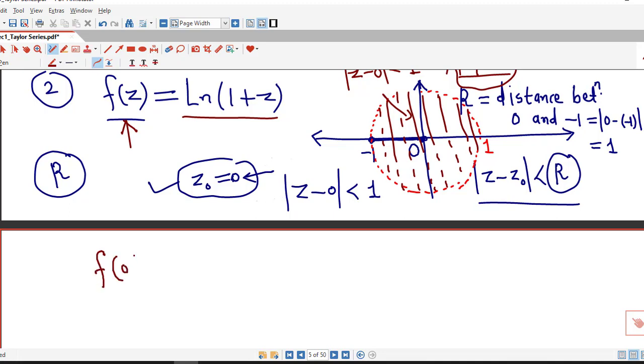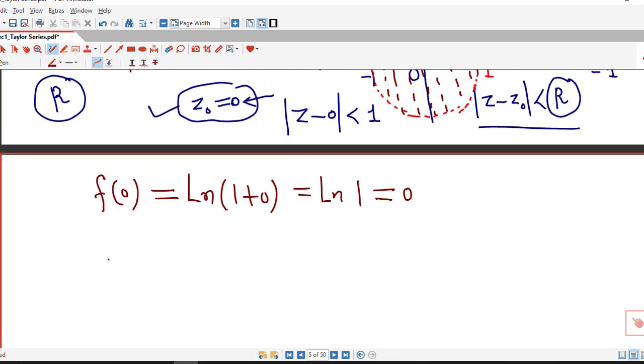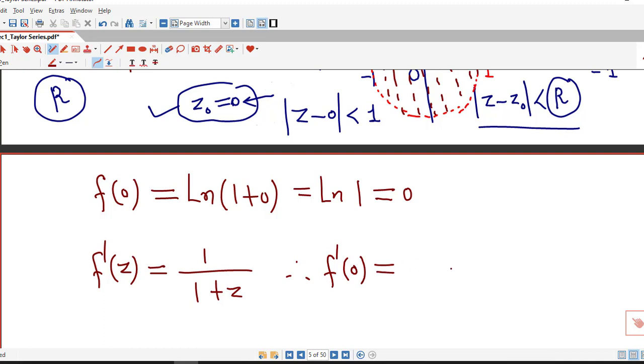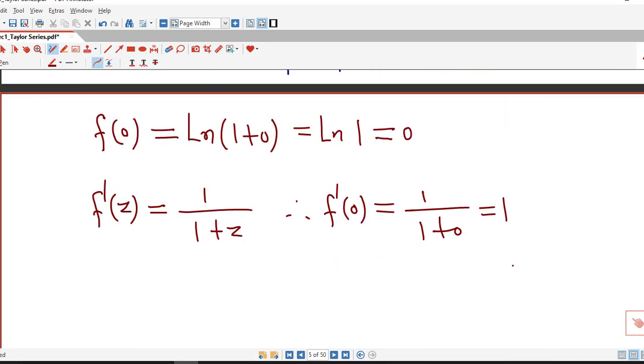First we require the value of the function at z equal to 0, which is log of 1 plus 0, the principal logarithm of 1, which is always 0. The derivative of the principal logarithm is 1 over 1 plus z, so the first derivative at z equal to 0 is 1 over 1 plus 0, which is 1.